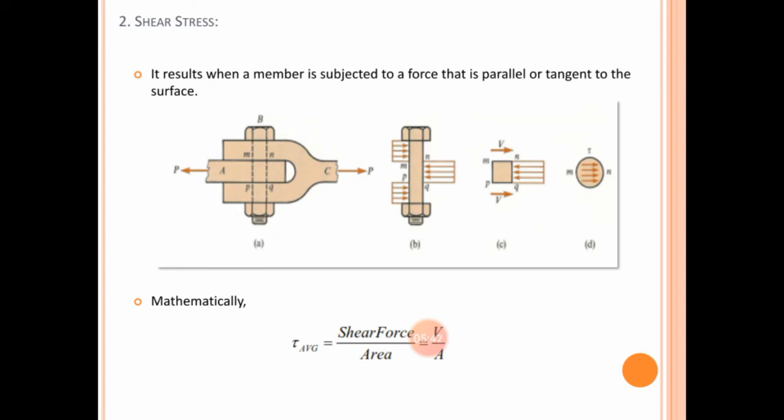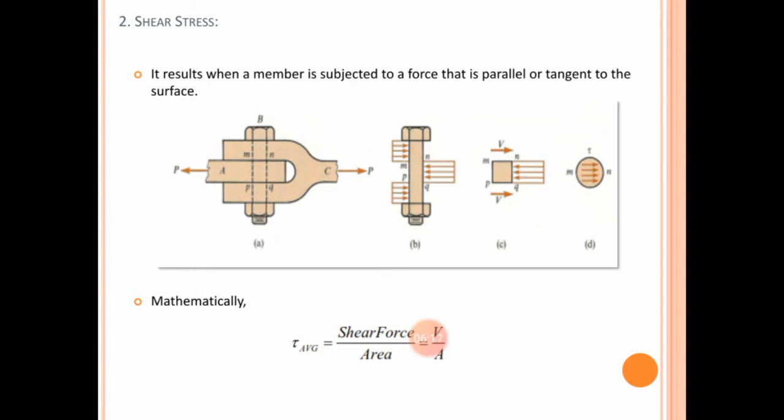Now look at the diagram. First, there is a simple knuckle joint given in figure A, and there are two tensile forces acting on that knuckle joint. On the left-hand side at point A there is a single eye end, and on the right-hand side at point C there is a fork eye end, and both of the eyes are joined with a common knuckle pin. So this is basically an assembly.